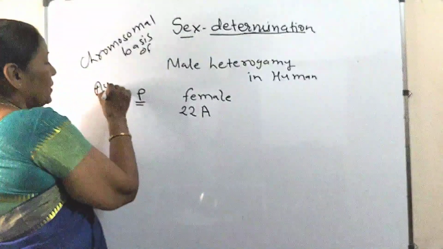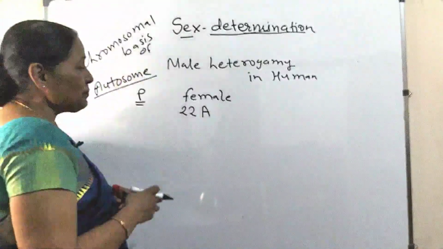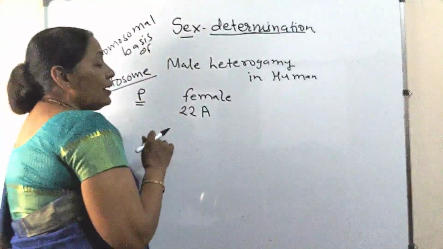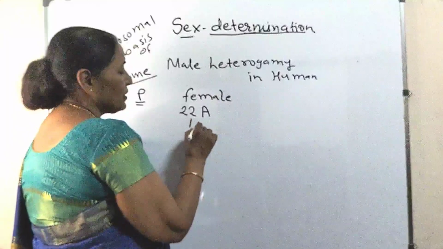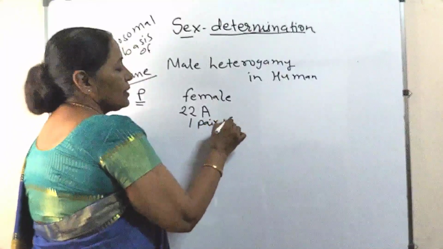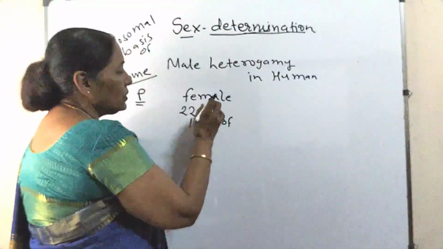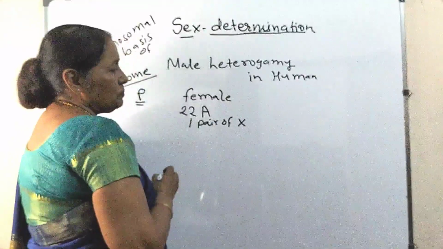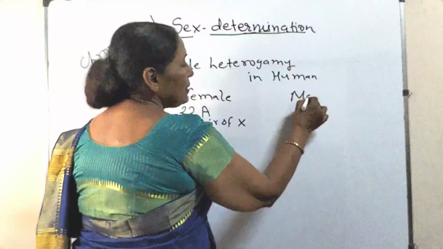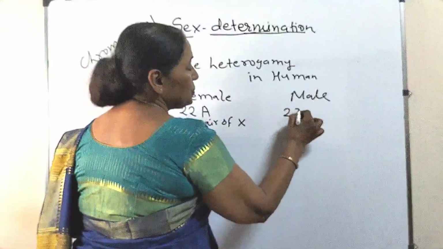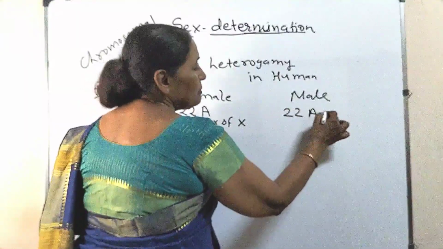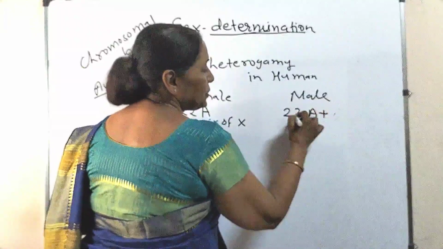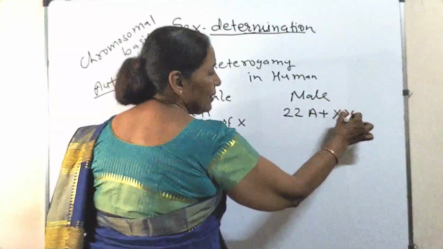A is for autosome. So there are 22 pairs of autosomes and one pair of sex chromosomes. So the female has one pair of X chromosomes, and the male also has 22 pairs of A plus X and Y.